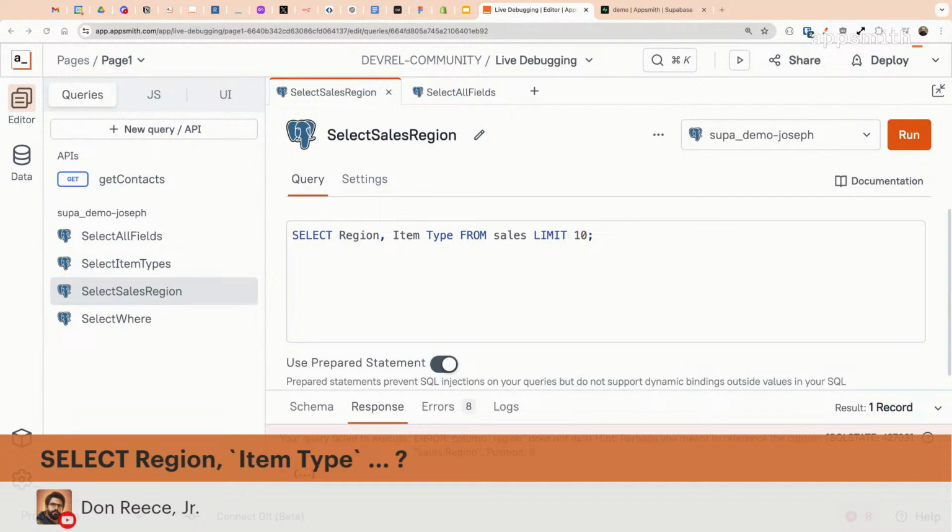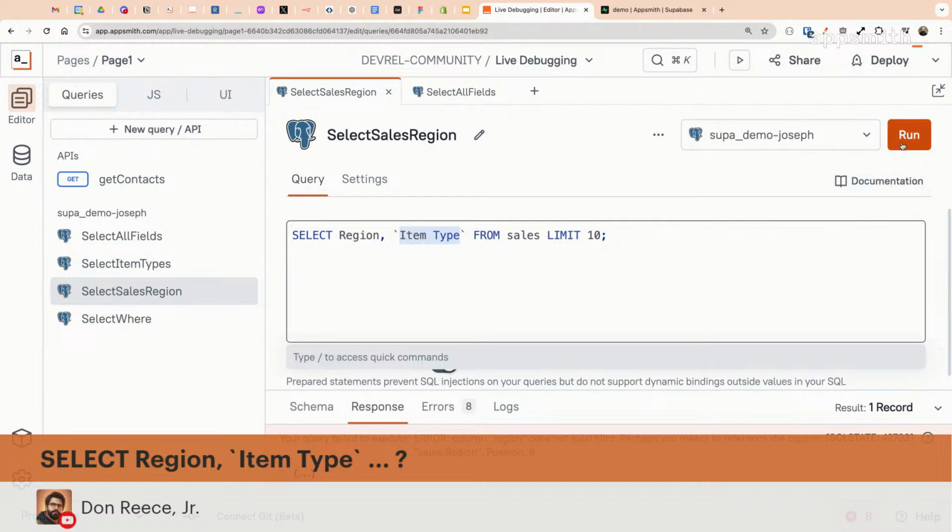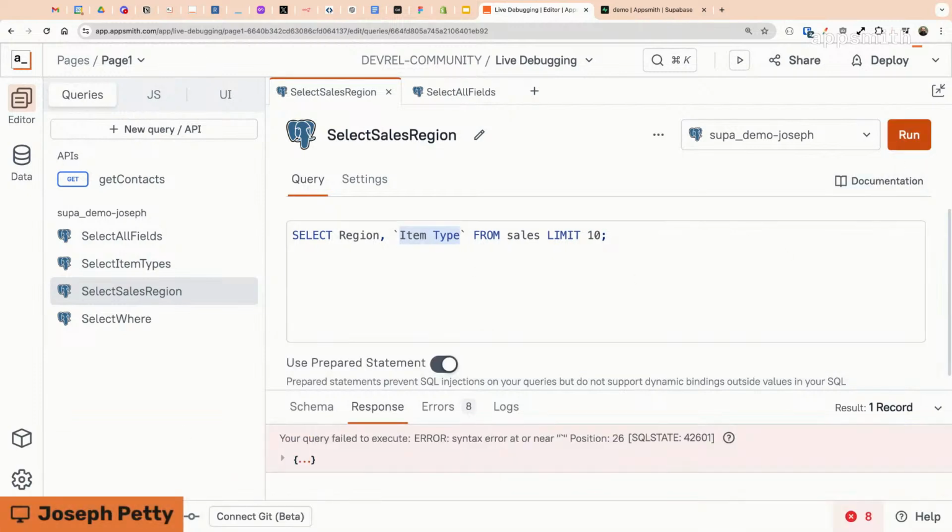So, Joseph, I just put on the screen a message from Don Dries Jr. He sent something. I don't know if you can see it on the screen. Select region, item type coded. Do you think we can try this and see if that makes it work? Okay. So I see that he's added some backticks there or quotes. So right here on the table, we'll try the backticks first. It looks like that's what he had. I'm going to run that just to see what we get.